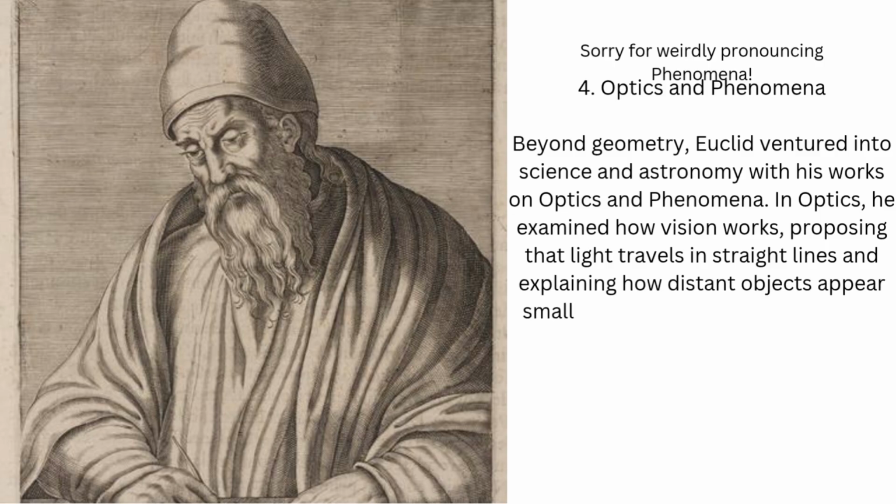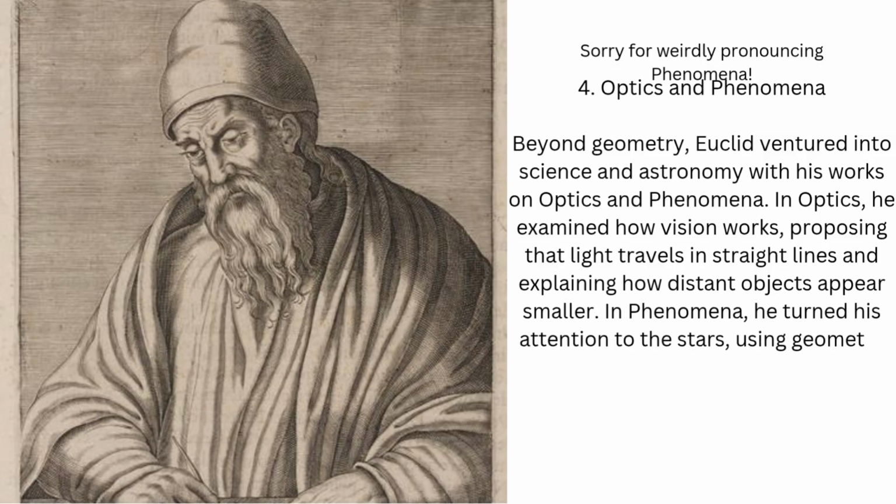His approach combined observation with logic, blending science and geometry into a single discipline. These works connected the human eye and the cosmos through mathematics. Euclid had proven that geometry was not confined to paper, it shaped how we see the world itself.